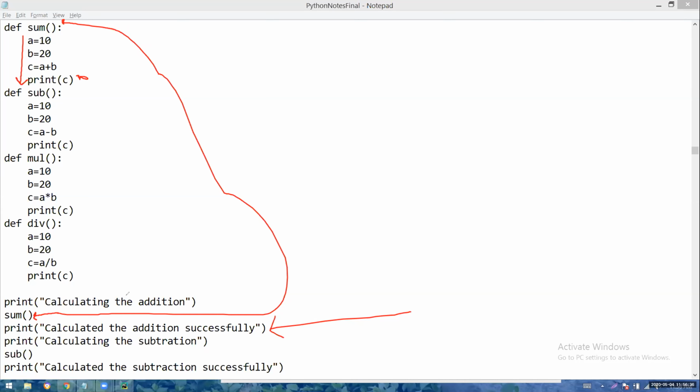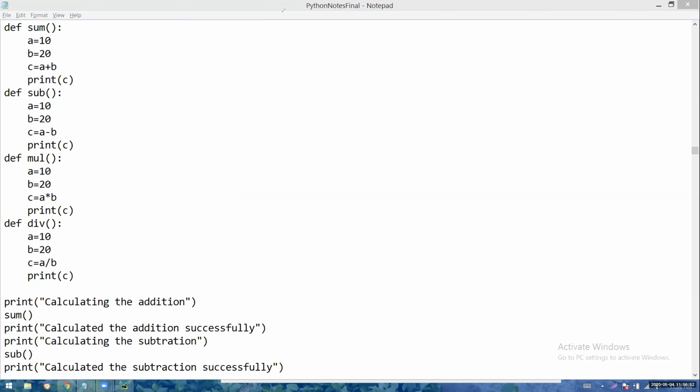See, as per the sequence, next line only, right? Whenever a call is encountered, simple, it will go to the definition with the same name, execute the code, and then it will go back to the next instruction which has to be processed. So now what will be the result? Calculated the addition successfully will be the result.